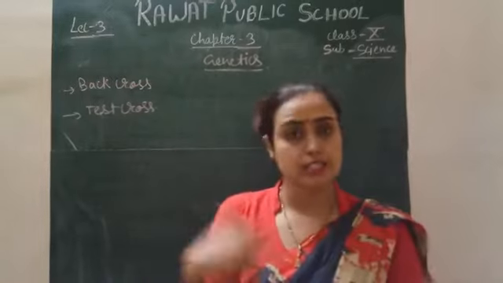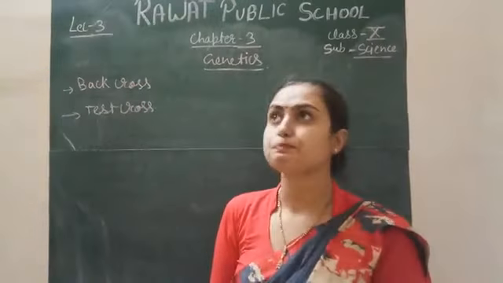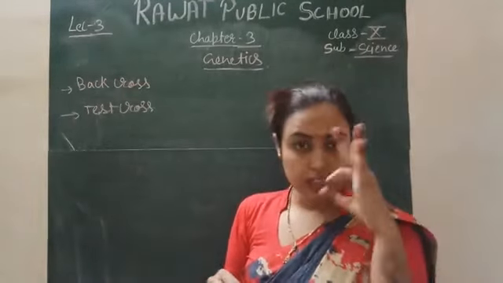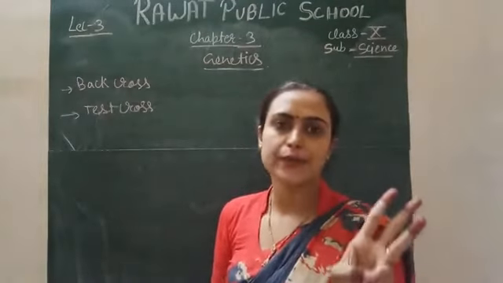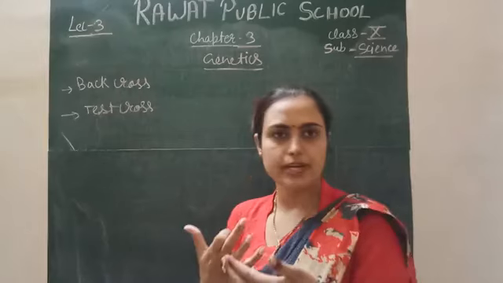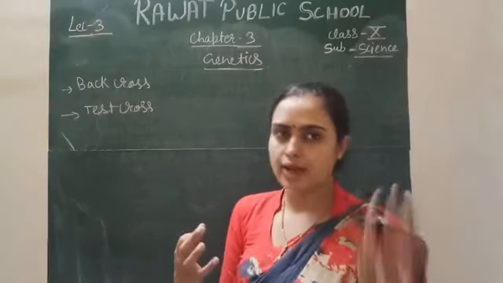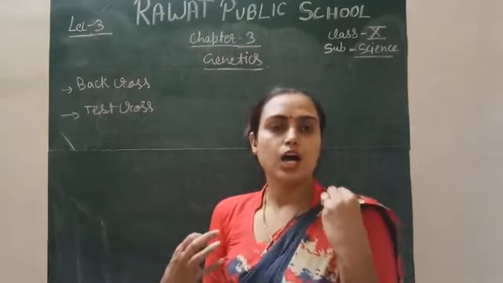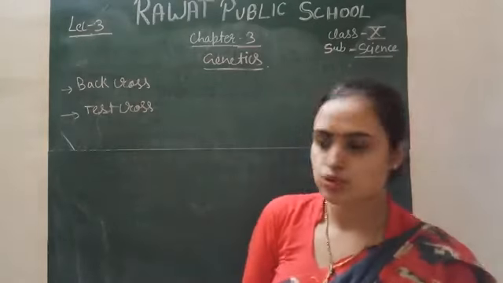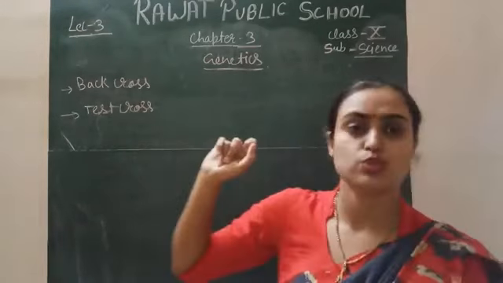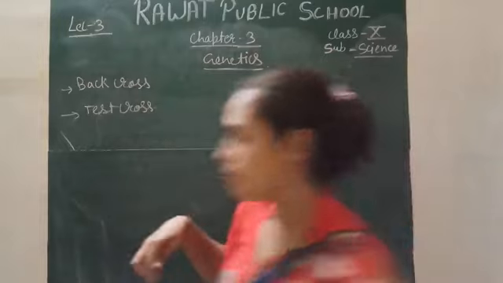Next we discussed Mendel's laws. Mendel gave three main laws: dominance, segregation and independent assortment. Independent assortment is based on the dihybrid cross, and the laws of dominance and segregation are based on the monohybrid cross actually, and this back cross and test cross is also based on this monohybrid cross.